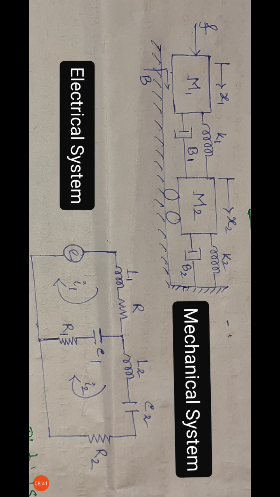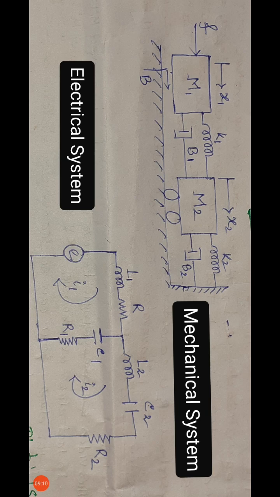Now here I have a dashpot and a spring connected in between two masses, M1 and M2. See the fourth point: the element connected between two masses in the mechanical system is represented as a common element between the meshes.